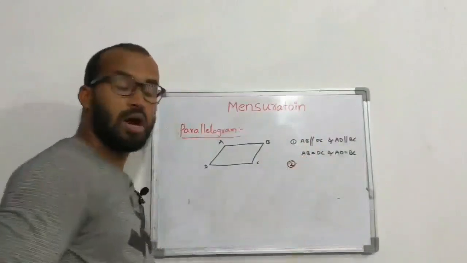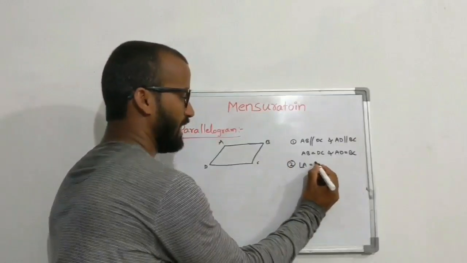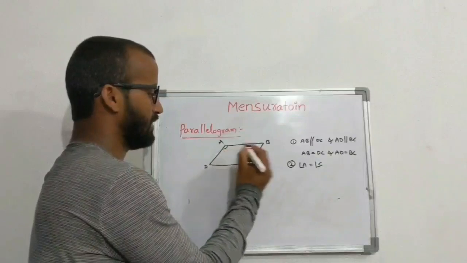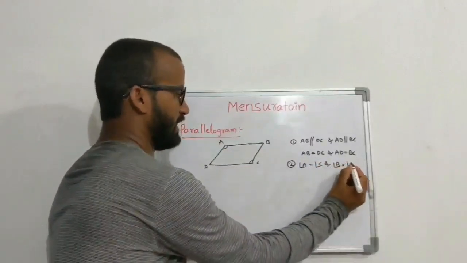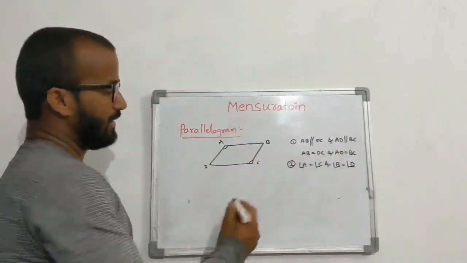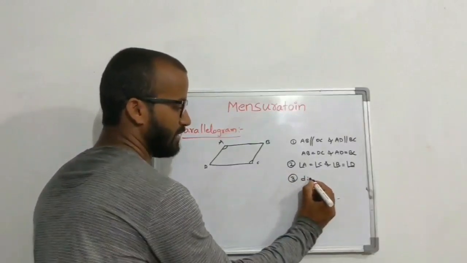Second point, opposite angles are equal. Angle A is equal to angle C and angle B is equal to angle D. And third point, diagonals bisect each other.